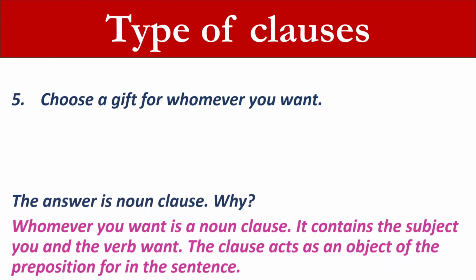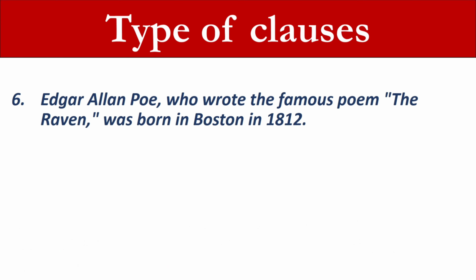The answer is noun clause. Why? Whomever you want is a noun clause. It contains the subject you and the verb want. The clause acts as an object of the preposition for in the sentence. 6. Edgar Allan Poe, who wrote the famous poem The Raven, was born in Boston in 1812.